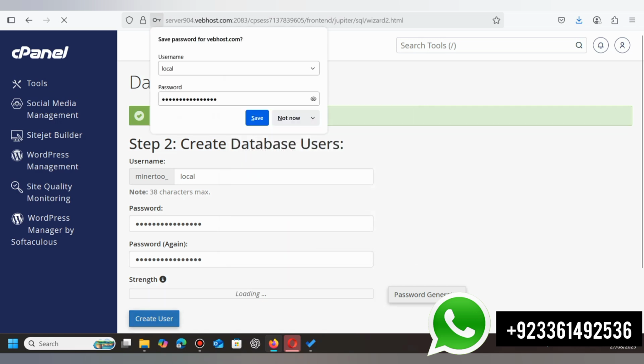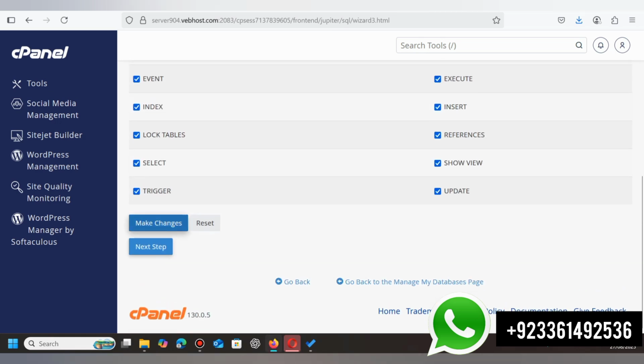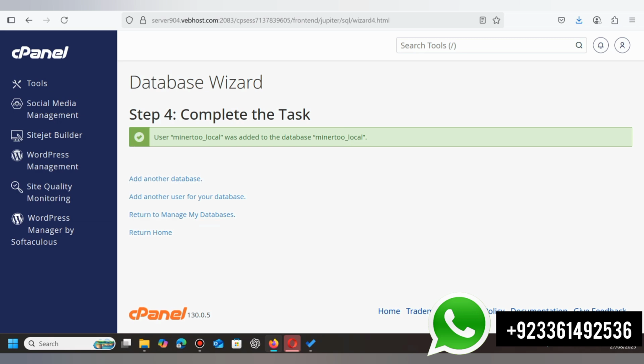So the user is created successfully. So after creating the user, we have to give all the privileges for completion of the database. So click all the privileges and our database setup has been completed. From here you will copy the database name.